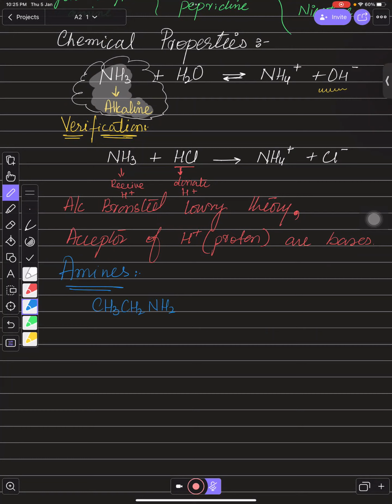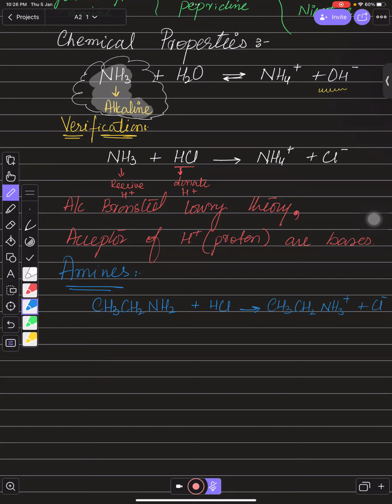If ammonia is basic, so what is amine? Is amine acidic or basic? Let's see. If you react it with HCl, you will see that CH3CH2NH3 will form, and chloride will be like this.